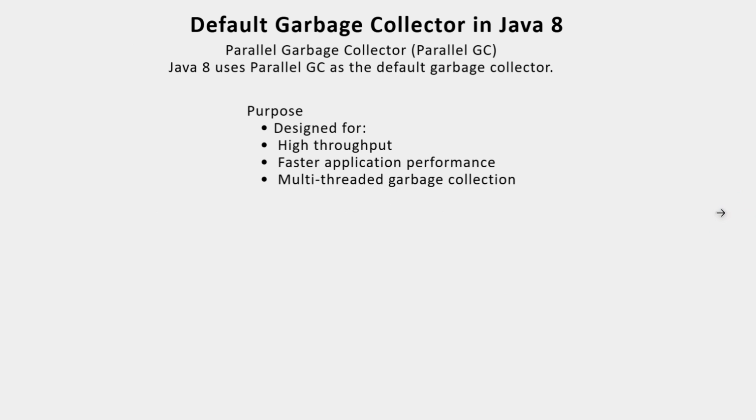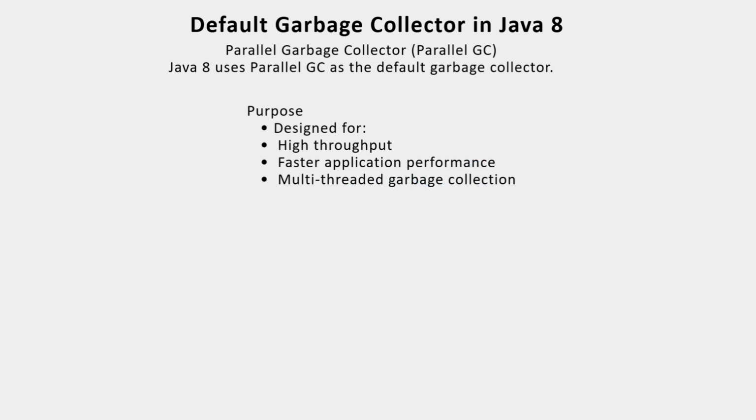We came to the last part of this video. We will see what the default garbage collector in Java 8 is. The default garbage collector in Java 8 is the parallel garbage collector. It is designed for high throughput, faster application performance, and multi-threaded garbage collection.